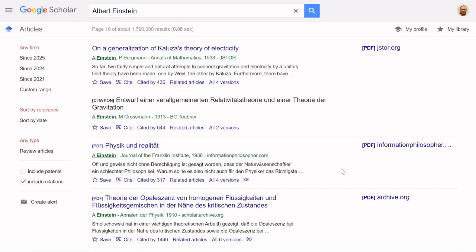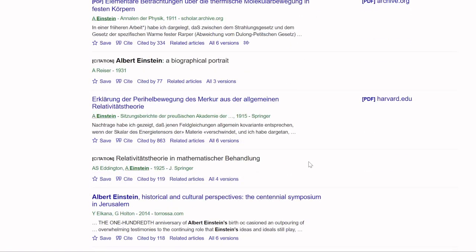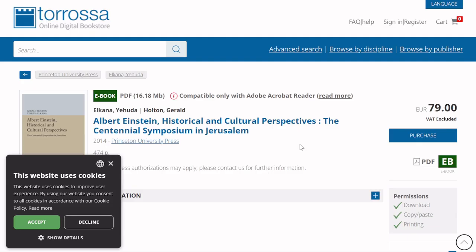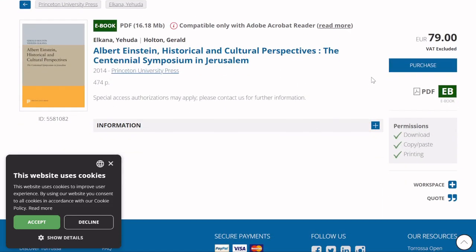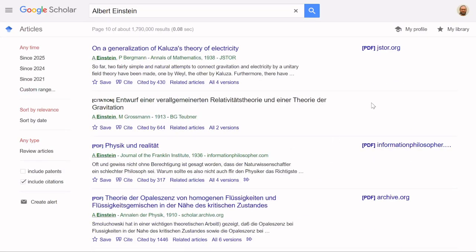Of course, most of Einstein's work is publicly available, but if we click on one of the papers, it takes you to a place where the paper is available behind a paywall. So usually when there's no link available here, you can still get to the work, but it will be behind a paywall. Of course, most of Einstein's publications are very old, so they're no longer copyrighted, and so people have put them online for free.